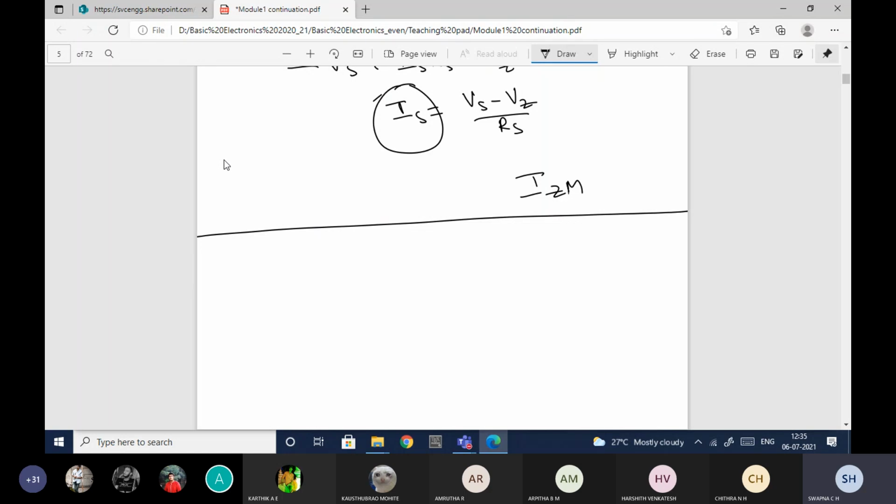You may ask a question, ma'am, how will we come to know what the VZ value is? So there are two methods. One is by giving IZT. IZT should be known to us, so by giving IZT, you'll be able to find out what VZ is. Or generally, we'll have the data sheet for different types of diodes. Many diodes will be there, Zener diodes or whatever PN junction diode. Whatever specifications are required with respect to that diode, like how much voltage, how much current, everything will be specified in the data sheet. It will be provided by the manufacturer. Note the question now.